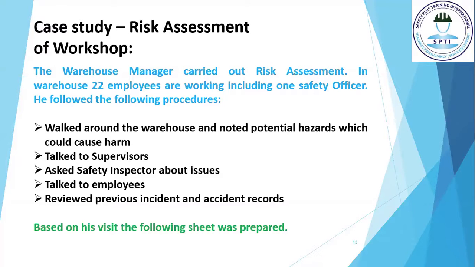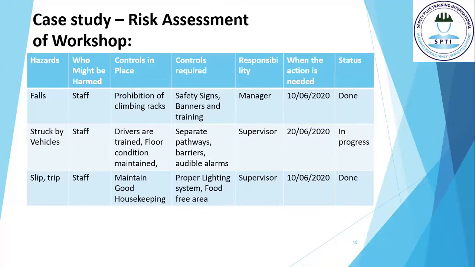Based on his visit, he prepared this sheet. If you see, he identified the hazards, he identified the staff or the people who might be harmed by these hazards, he identified the controls in place, and further controls required: who will be responsible, when the action is needed, and the status.